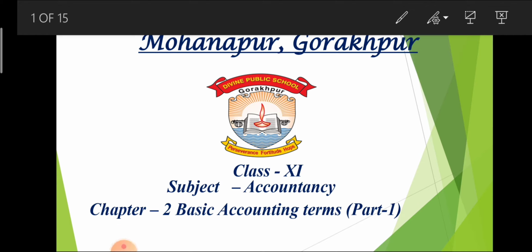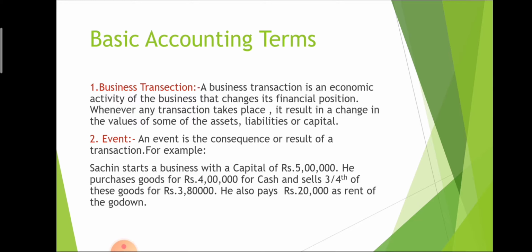So, here some basic accounting terms are given. The first one is business transaction. What is the meaning of business transaction? Business transaction is an economic activity of the business that changes its financial position. It means that if Ram paid 10,000 rupees to any person, that amount reduced the cash value of Ram.